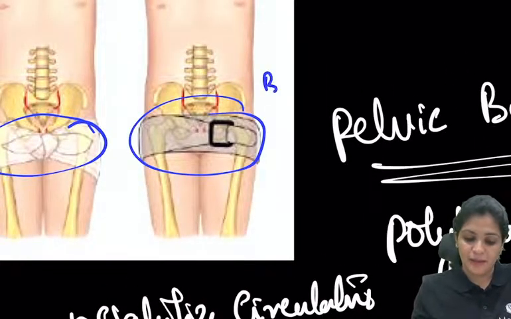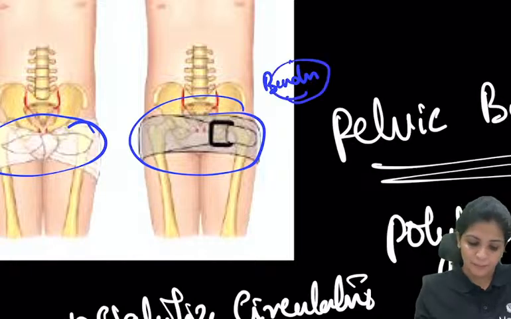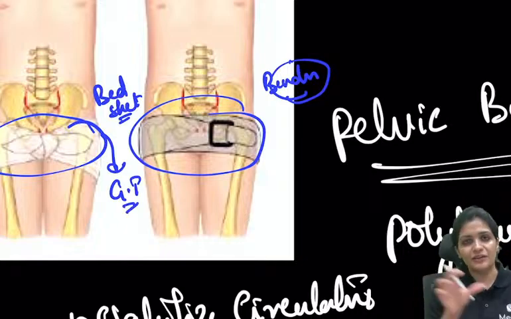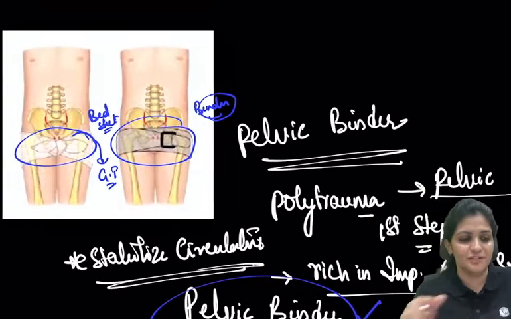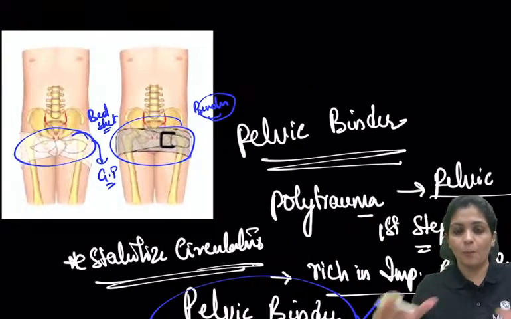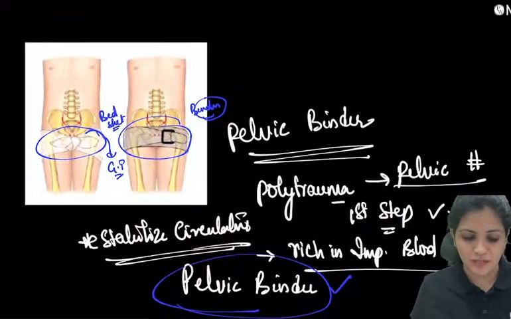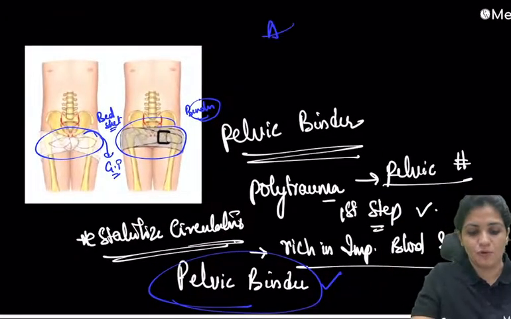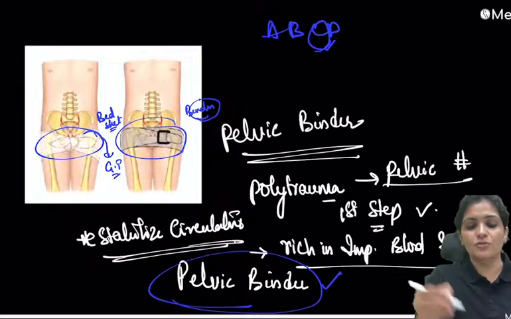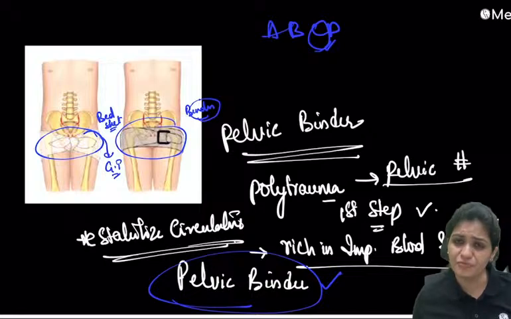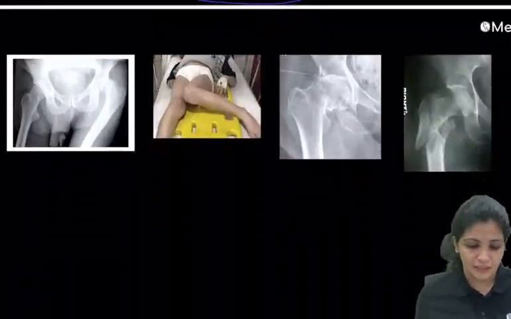If binders are not available, you can take a bed sheet and put it around the pelvis at the level of the greater trochanter, identify both ends, and tie the bed sheet tightly so that the opened pelvis is closed. The first immediate step is to stabilize the circulatory system, following A, B, C, D. And when you see the pelvis is involved, you put a pelvic binder as the first step. Okay, that is the answer.